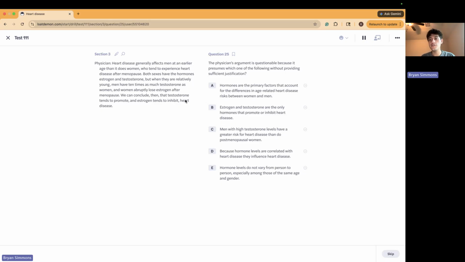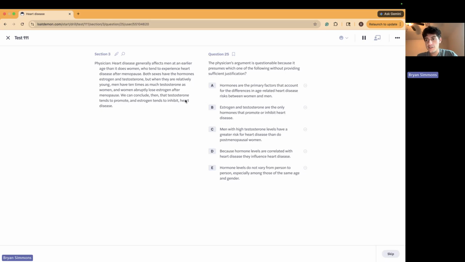And so, if you just learn to be a natural skeptic and not let that happen, then C wouldn't stand a chance against you. And now, moving on to D: because hormone levels are correlated with heart disease, they influence heart disease. Oh, okay, yeah. I read it, I just didn't read it right. I glanced over hormones and didn't make the link. It's easy to read over things, but no, this is absolutely our prediction.